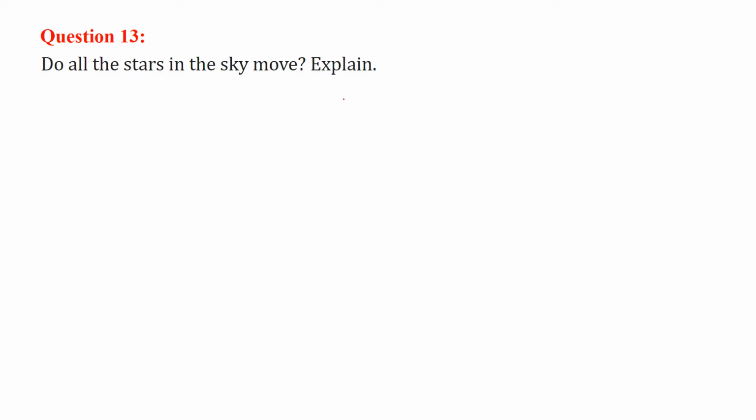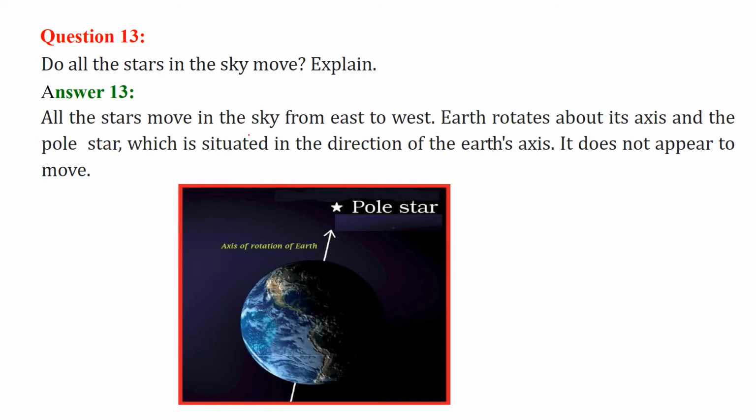Do all the stars in the sky move? You can explain. All the stars in the sky move from east to west. Now what happens is, this is Earth. It rotates around its axis. This is the axis and the pole star. Where this pole star is situated, it is in the direction of the Earth's axis. So that is why the pole star doesn't appear to move.